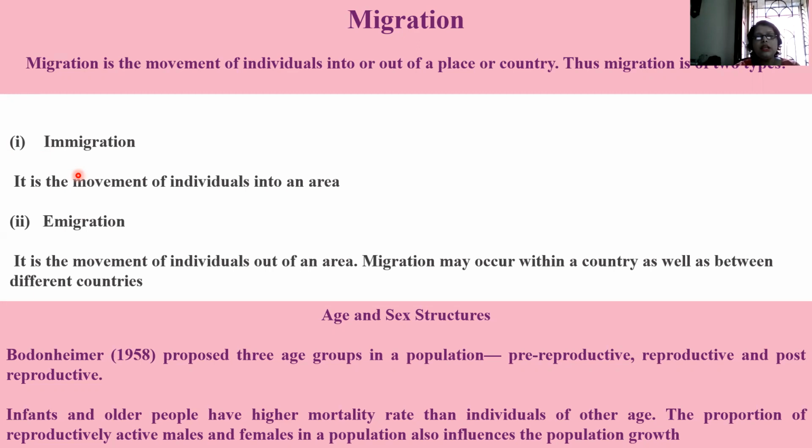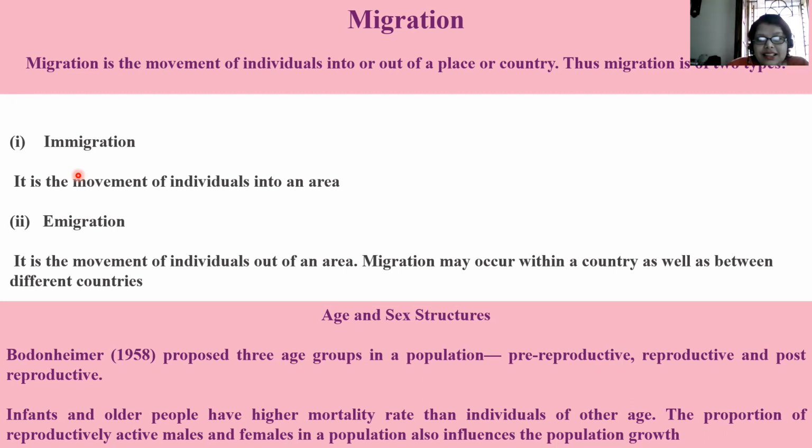Now we will look into age and sex structures. Bodenheimer in the year 1958 proposed 3 age groups in a population: pre-reproductive, reproductive, and post-reproductive. This is what I was just discussing.